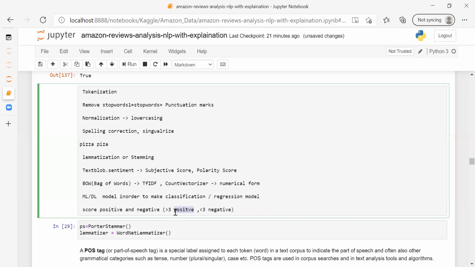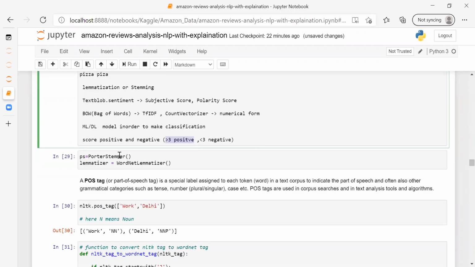My machine has to detect whether the review, the text that I'm giving, is a positive review or a negative one. So it's a classification problem, not a regression problem. Regression means my model has to predict numeric values, let's suppose if I want to predict the price. That would be a regression problem. Classification may be binary, which means I have just two classes to predict. Multi-class classification means I have more than two classes.